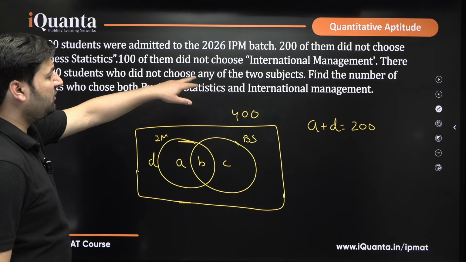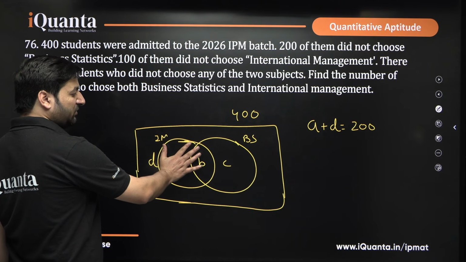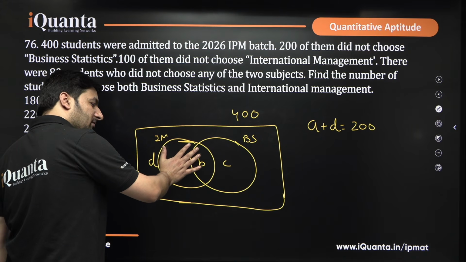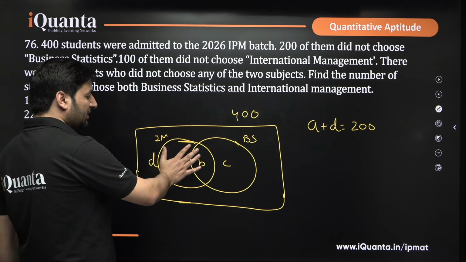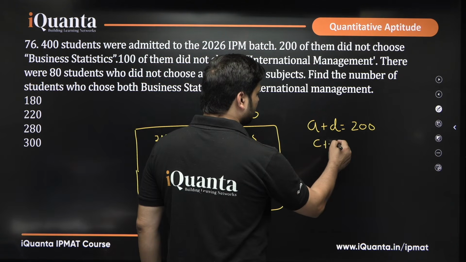100 of them did not choose international management. So, you have to come out of the set of international management. Sorry, forget this circle. Talk about the other regions. We have C and D. So, C plus D will be 100.